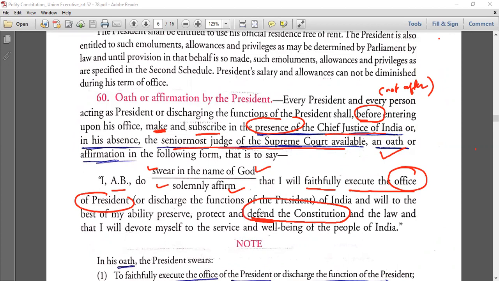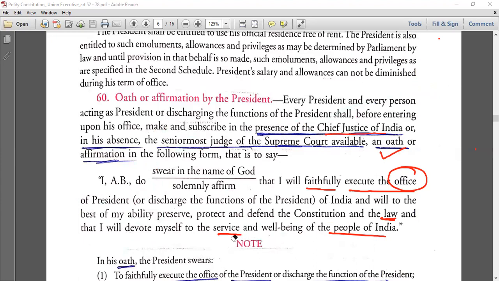So it means the president will defend the constitution always. You get questions, right? From here only questions are made. See, Supreme Court is the guarantor of the constitution. President defends the constitution. So will defend the constitution and the law, and I will devote myself to the service and well-being of the people of India. Okay.